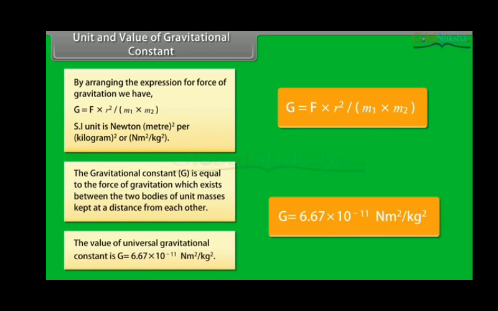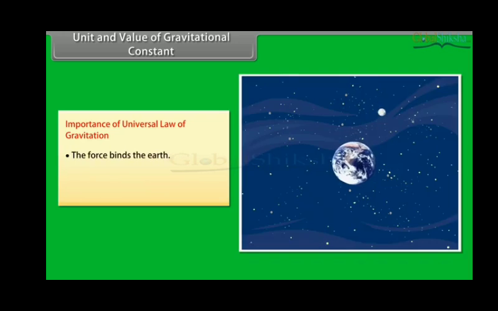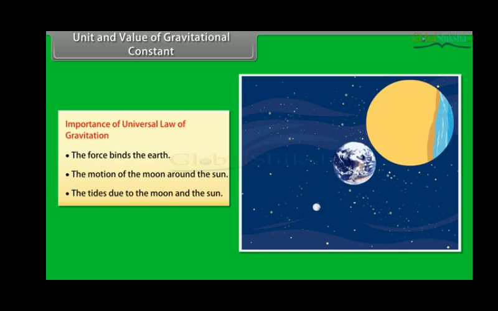The value of universal gravitational constant is G equal to 6.67 into 10 raised to the power minus 11 Newton meter square per kg square. Importance of universal law of gravitation. The force binds the earth, the motion of the moon around the earth, the motion of the planets around the sun, and the tides due to the moon and the sun.